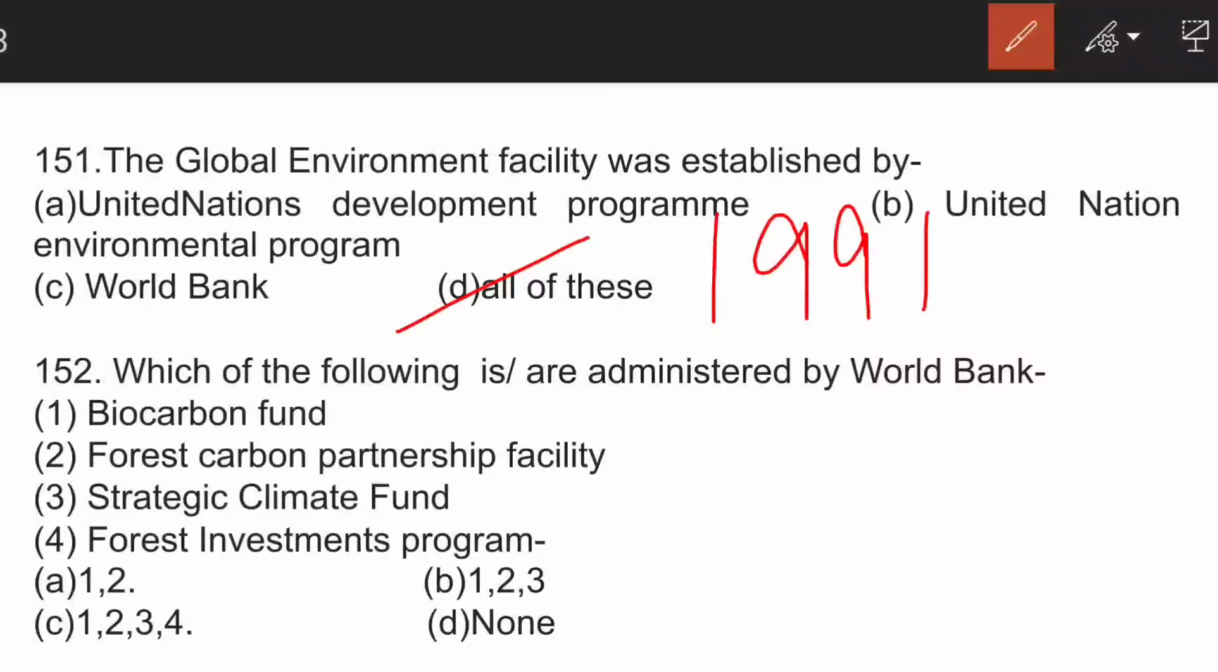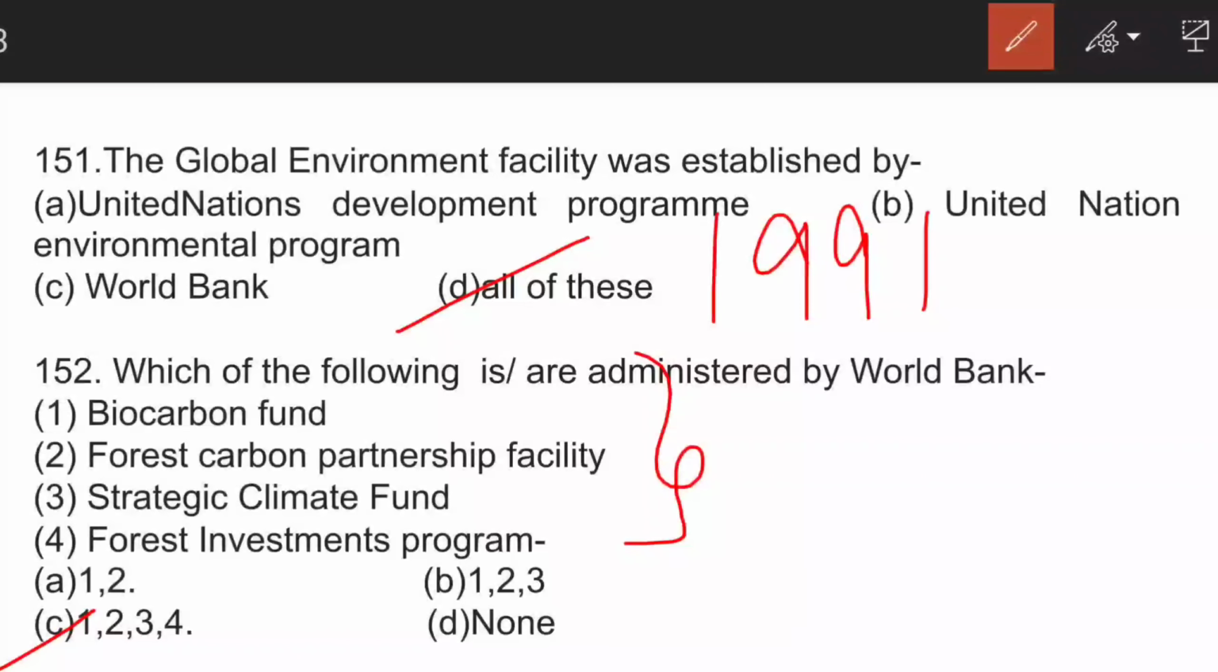The next question is, which of the following are administered by World Bank? Here the correct answer is option C, all of these. Biocarbon Fund, Forest Carbon Partnership Facility, Strategic Climate Fund, Forest Investment Program. These are very important to remember, and these are certain points which not only will help in your prelims, but you will also mention them in your mains as per requirement.